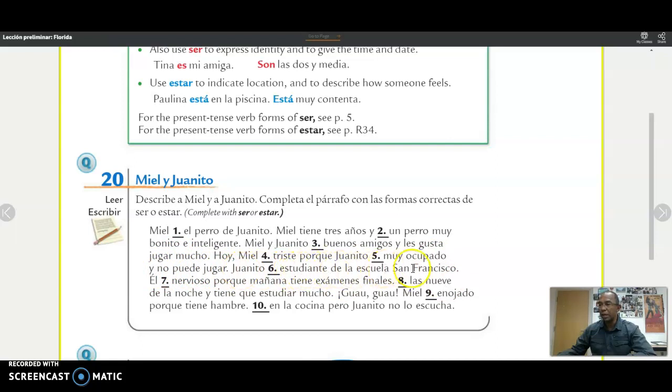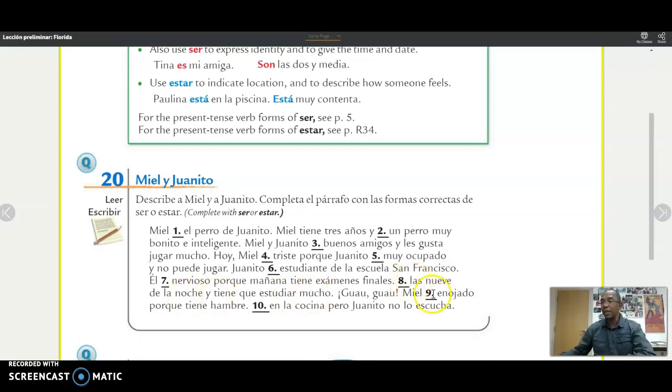Juanito, estudiante de la escuela de San Francisco. Juanito es estudiante de la escuela de San Francisco. Because you identify what he is, you use a form of the verb ser. Es estudiante. Number 7. Él nervioso. Now it's a condition, something that could change. So what would be correct? Estar, something from the verb estar. So because it's he, it will be él está nervioso. Porque mañana tiene exámenes finales, because tomorrow he's got final exams.